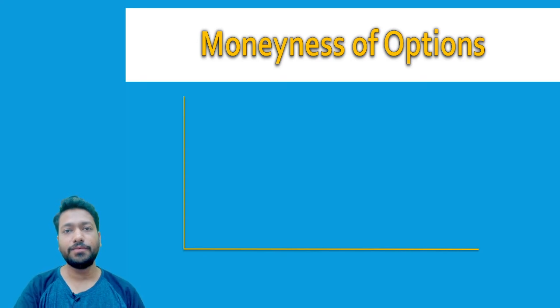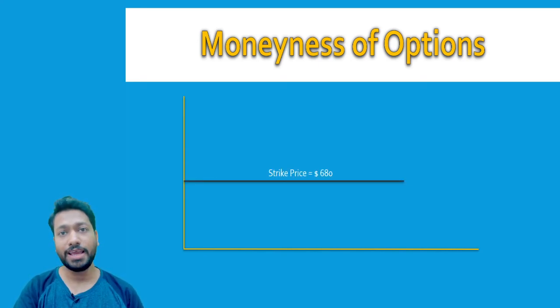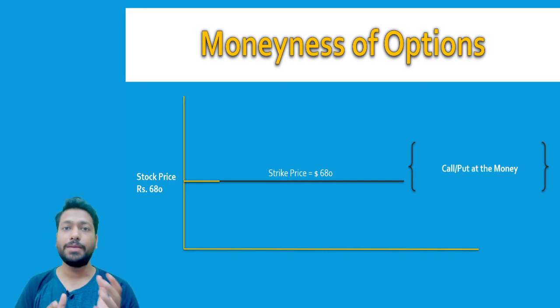There is another thing which is known as, lastly, at the money. When the strike price and the stock price are both at the same level, we say that call and put are at the money. So moneyness is an important concept to understand because this word is used multiple times whenever we study any of the options strategies.